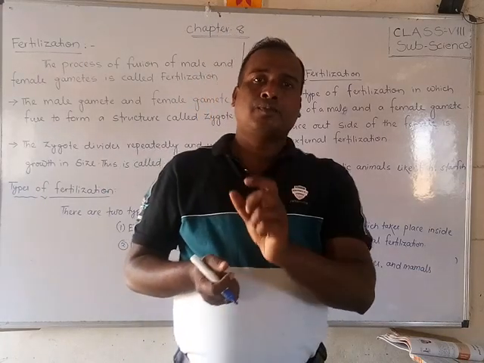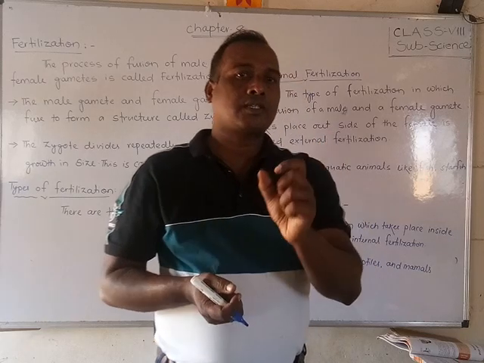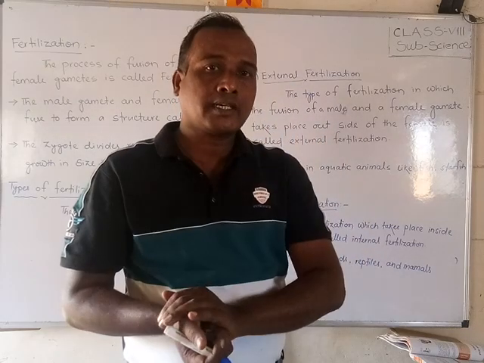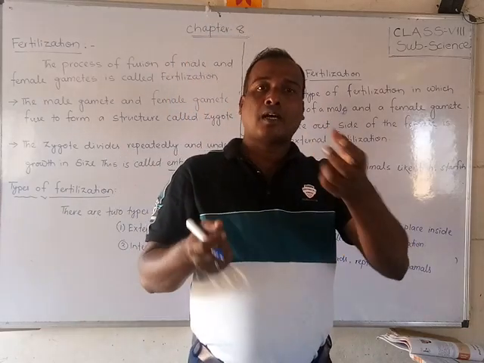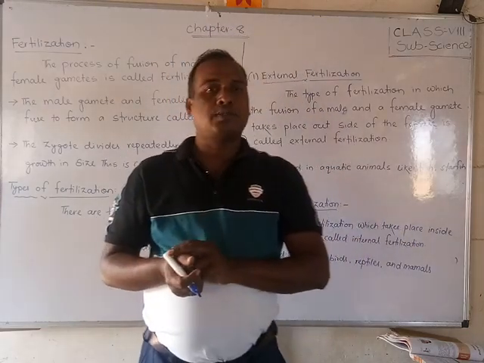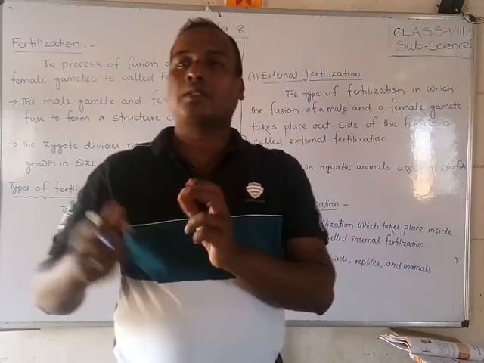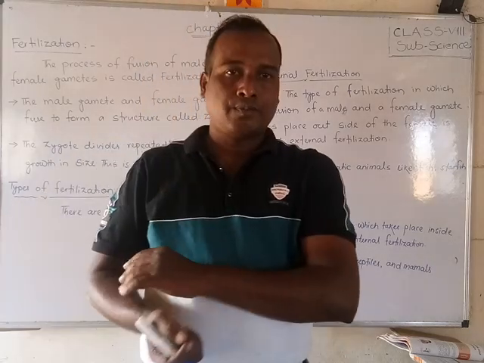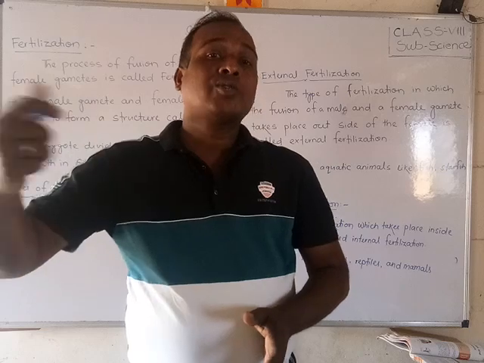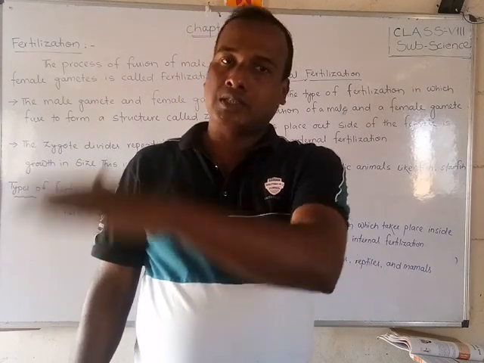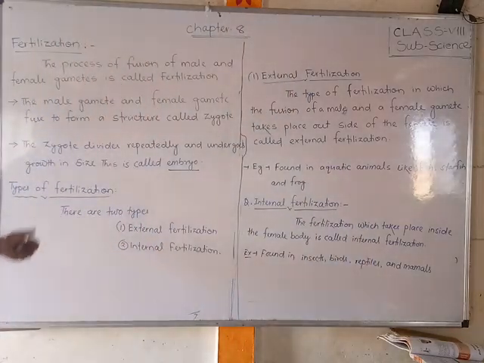Suppose fish, if you give one example of a fish, that is how new individuals are getting formed. That is external fertilization, because the new individuals are forming by external fertilization, outside. The sperms and the gametes are combined outside of the female body, and outside means in water. Okay, so let us see what the types are and how it is.